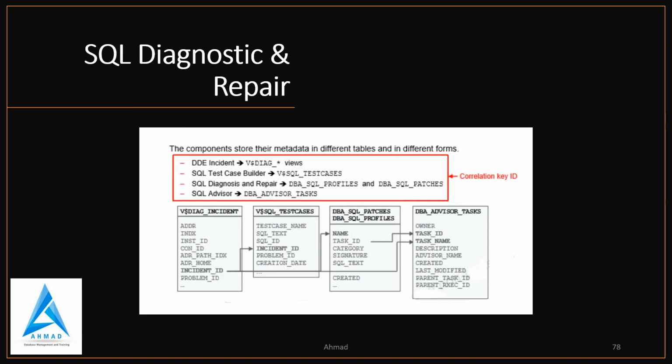And the components store their metadata in different tables and different forms. So we have V$DIAG_INCIDENT, we have DBA_SQL_TESTCASE, DBA_SQL_PATCHES, SQL profiles, DBA_ADVISOR_TASKS. So these are the things which have a correlation key ID. So see that, everyone has an incident ID, and here task ID, task name, and so on.